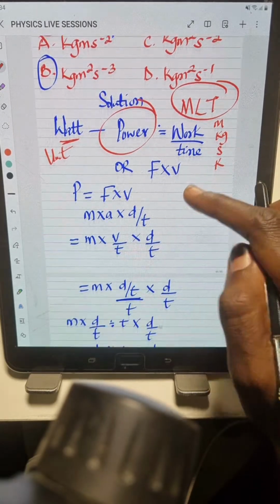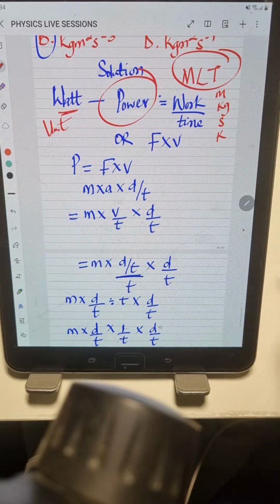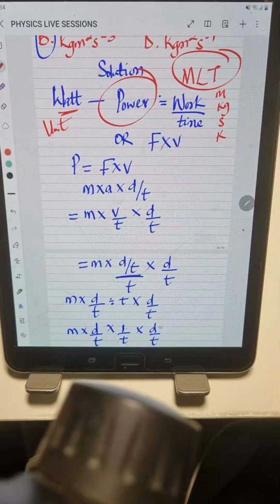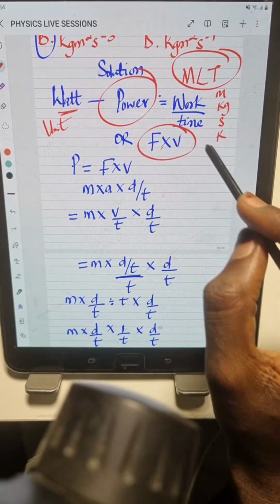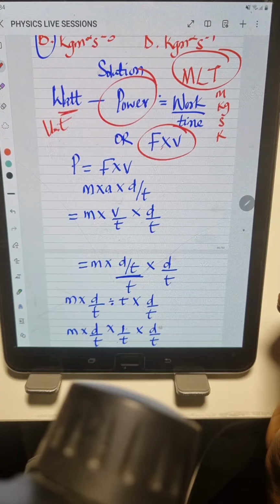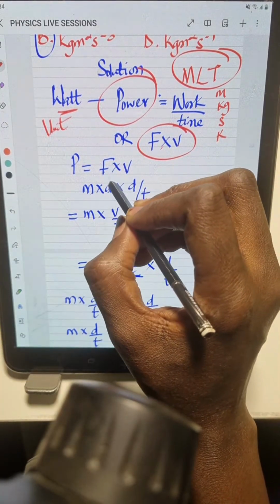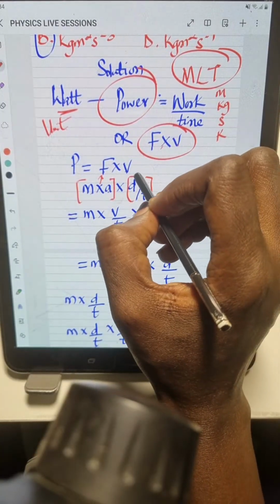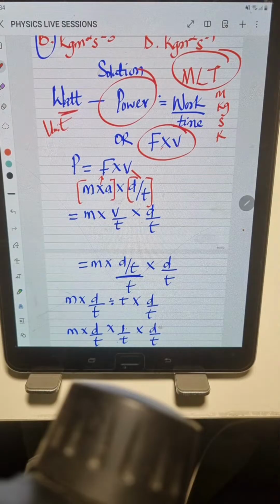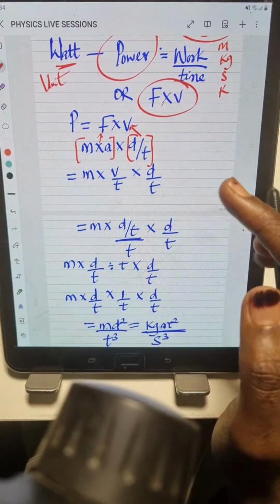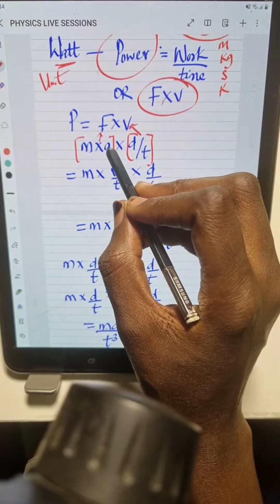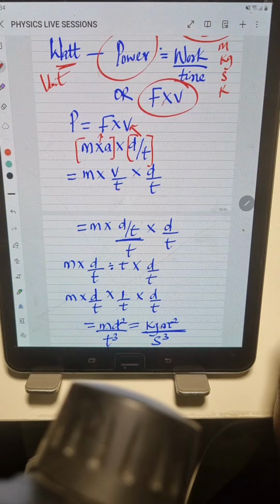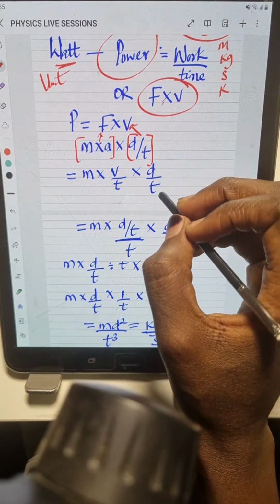So let's continue. So we know that power is equal to work divided by time, or power can also be given as force times velocity. So now we use this formula, force times velocity, to solve this problem. Force is mass times acceleration, while displacement over time is the formula for velocity. So this is the mass, times acceleration. Acceleration is what? Velocity over time. Times, then we have displacement over time.